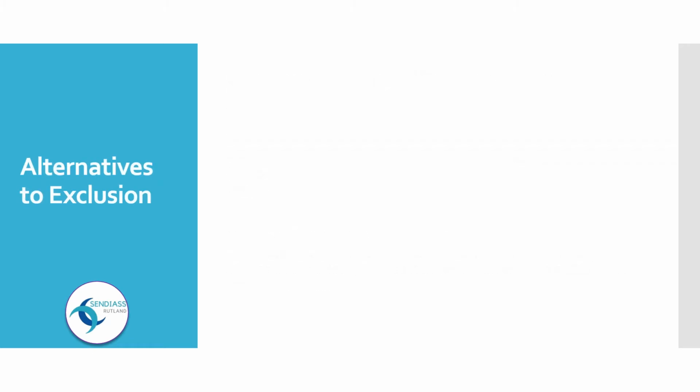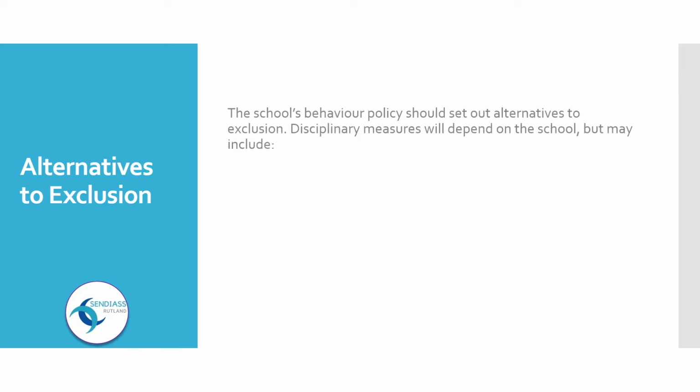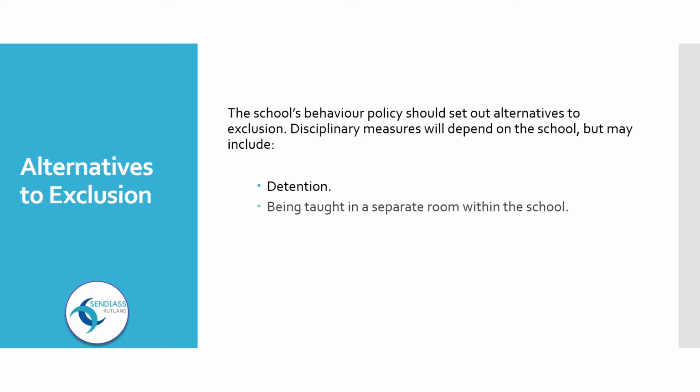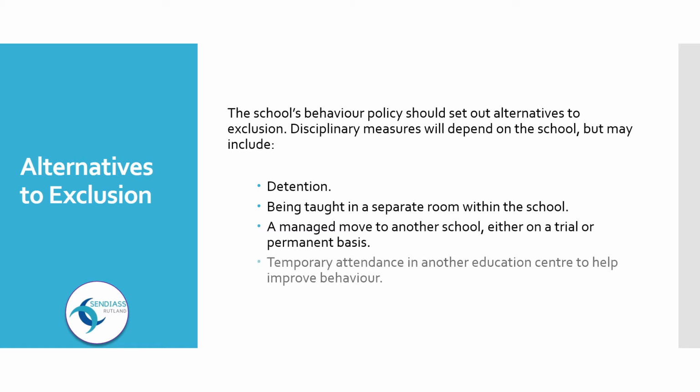Alternatives to exclusion. The school's behaviour policy should set out alternatives to exclusion. Disciplinary measures will depend on the school, but may include detention, being taught in a separate room within the school, a managed move to another school, either on a trial or permanent basis, and temporary attendance in another education centre to help improve behaviour.